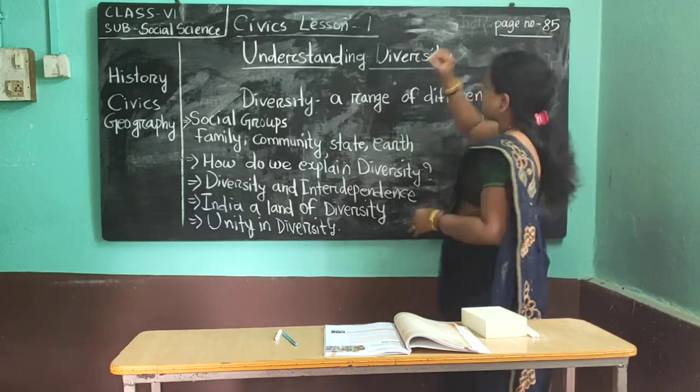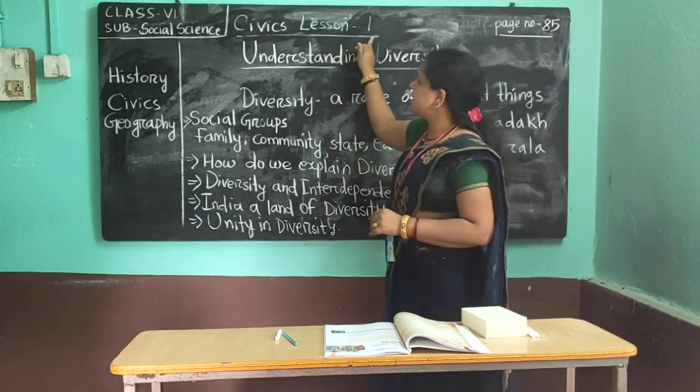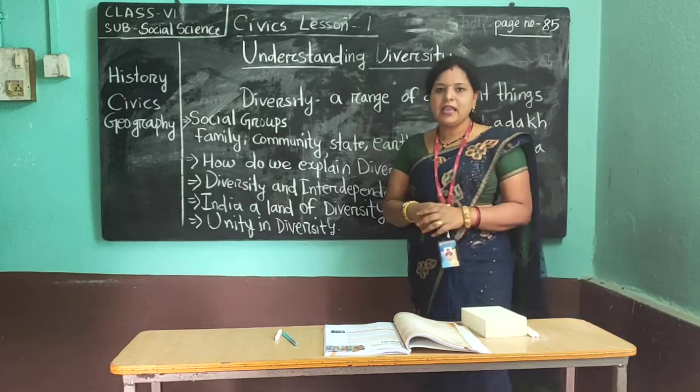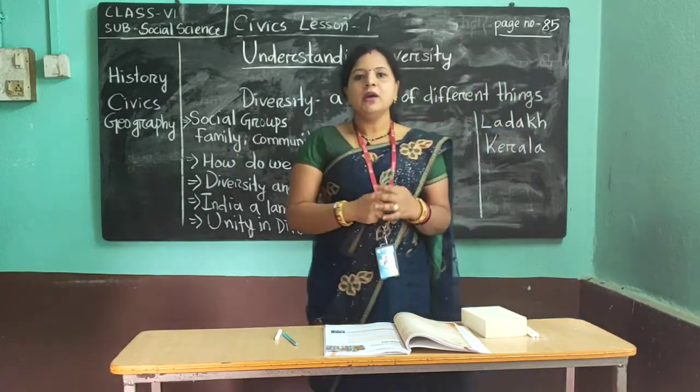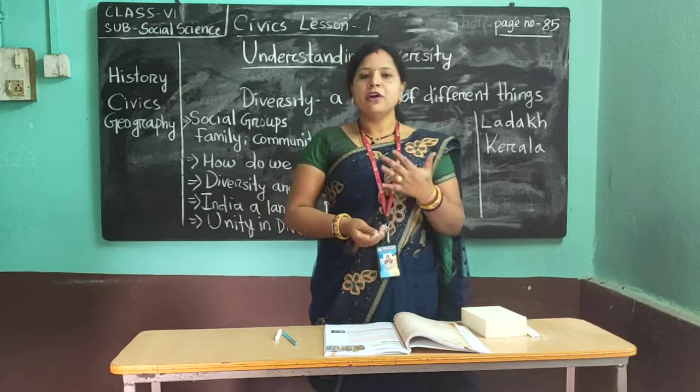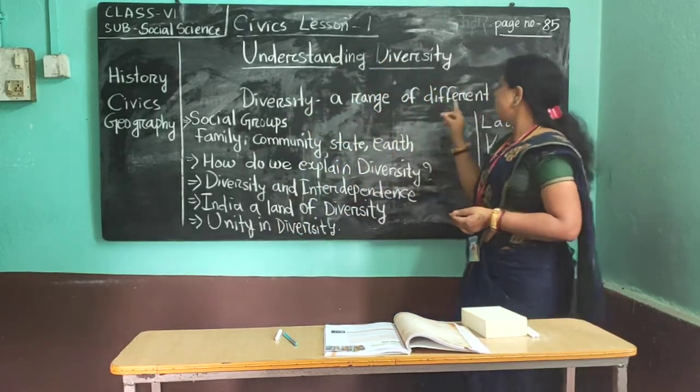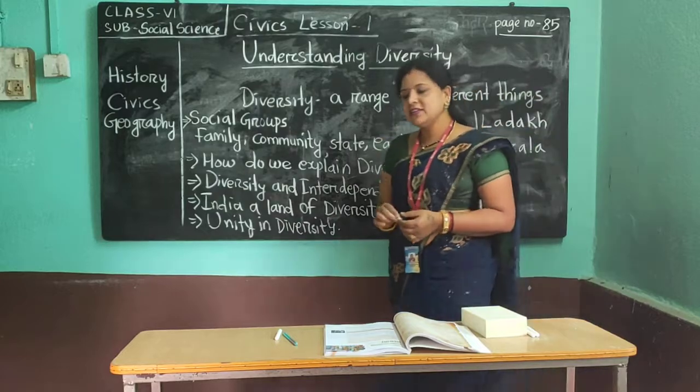Take out page number 85, children. Civics lesson number 1 is given: understanding diversity. Before that, we have to know what we mean by diversity. Diversity means a range of different things. What is the range of different things?